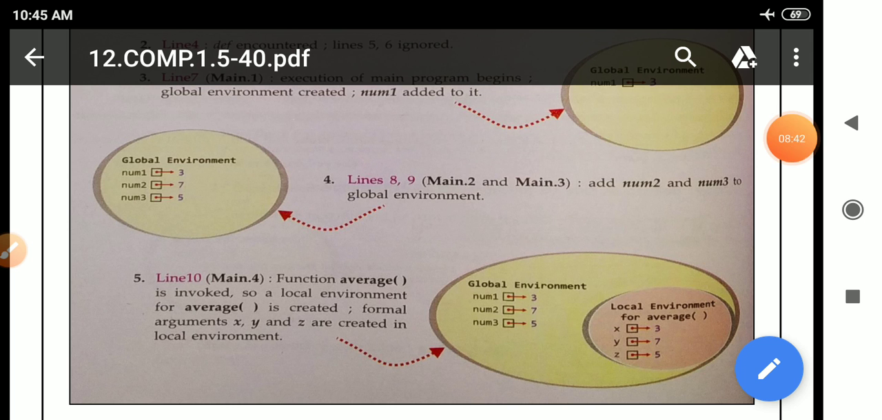In line number 10, there is a function call. The name of the function is average. Inside this function call, it contains 3 arguments, x, y, and z. That is why a local environment of function average will be created. Inside this environment, it will contain local variables x, y, and z. X will contain value 3, y will contain value 7, and z will contain value 5.